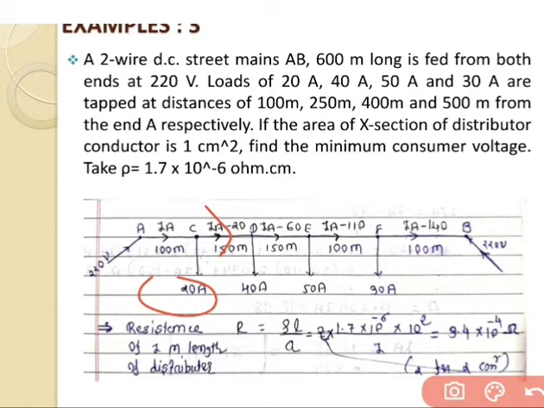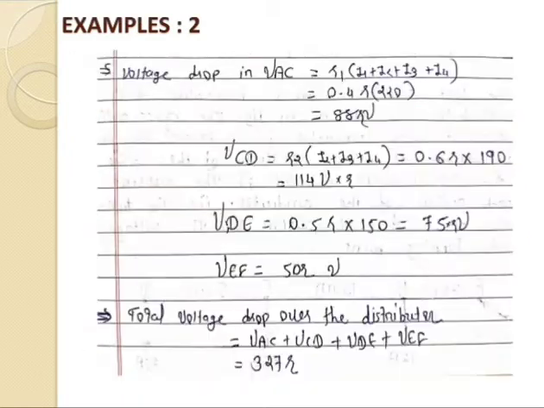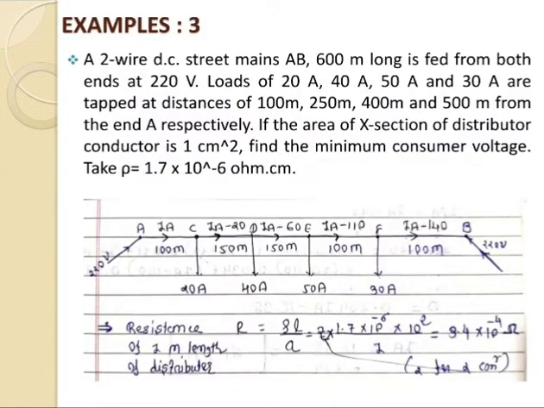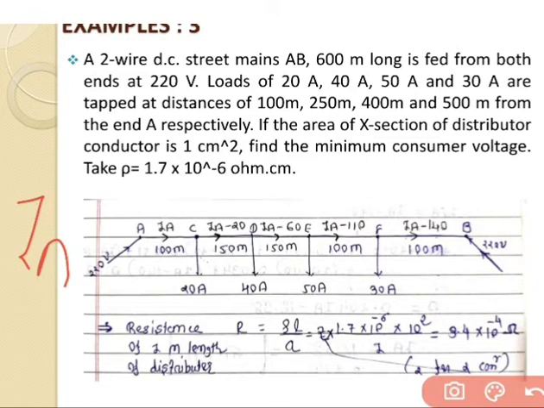If we go to the next section, 20 ampere and 40 ampere are cut out. So suppose the maximum value of the current is given by IA, we have assumed that. And IA is equal to 20 plus 40 plus 50 plus 30, whatever the summation, we simply assume that as IA.